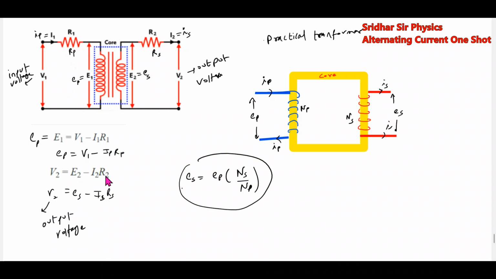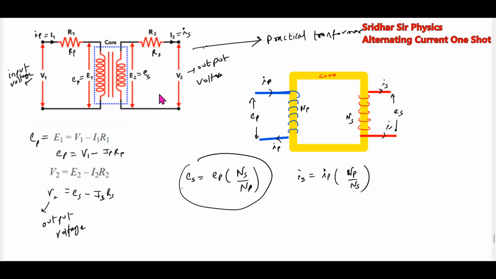This is very, very important. We can't write V1 N1 equal to V2 N2. What about the currents? Currents will be inversely proportional. Suppose IS is equal to IP into NP by NS. Like this, the currents will be related. This will be the practical transformer.